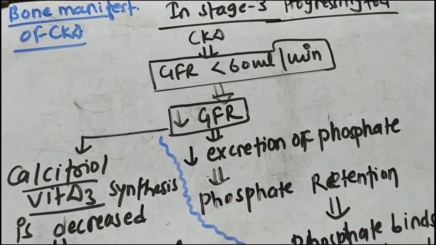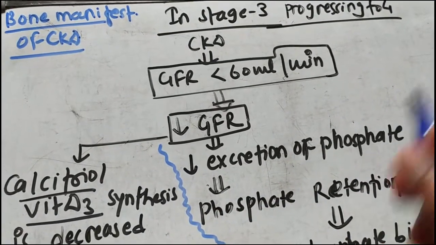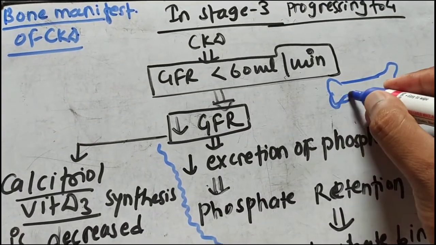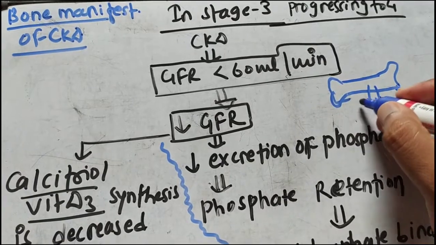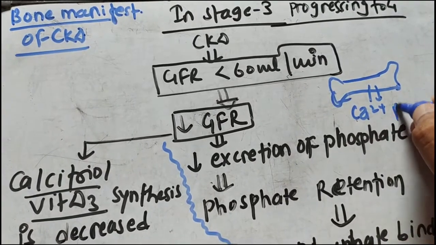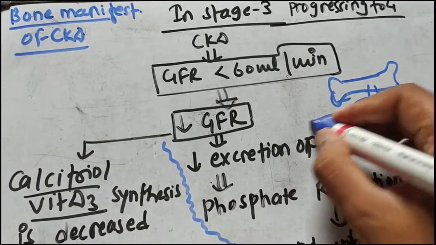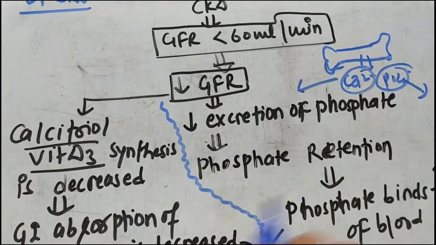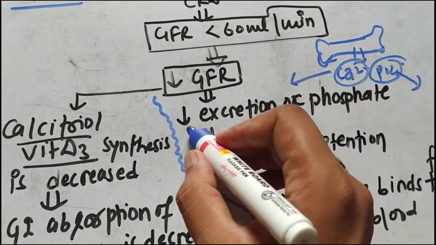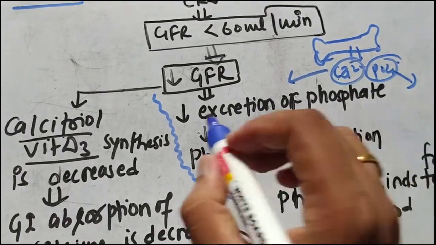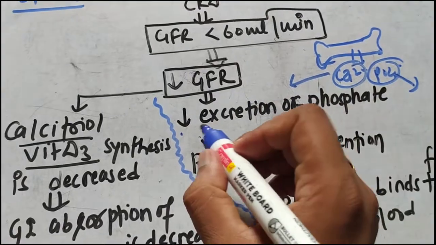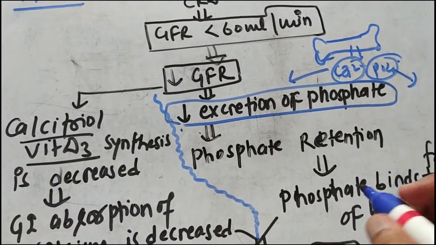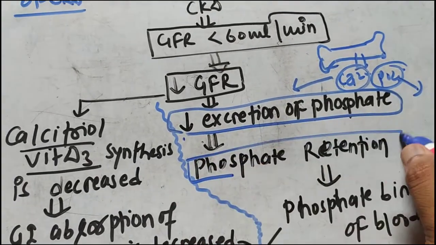decreased. What happens? Whatever the phosphate is produced from the bone, so let's suppose this is a bone, and in a normal mineralization process, calcium and phosphate comes into the blood. Normally the phosphate should be excreted, but due to the decreasing GFR, the phosphate is not excreted. So ultimately there is a phosphate retention.